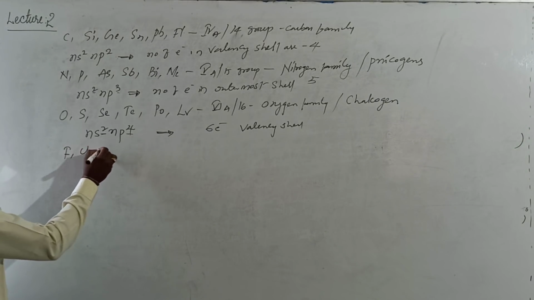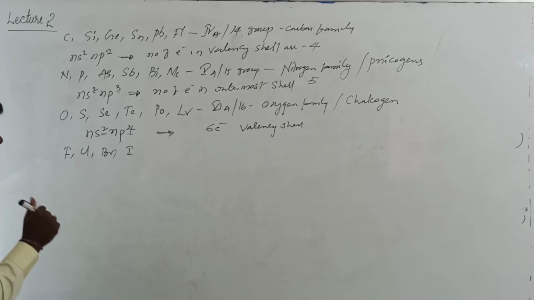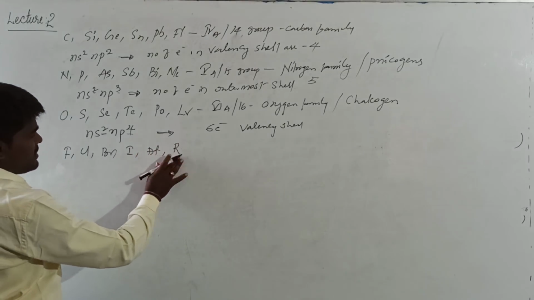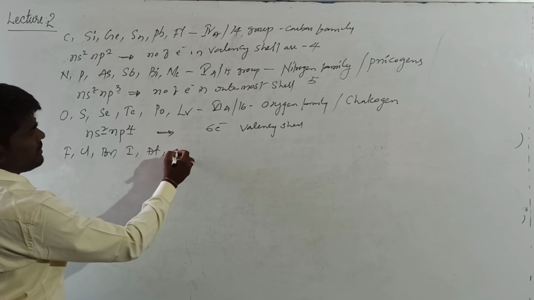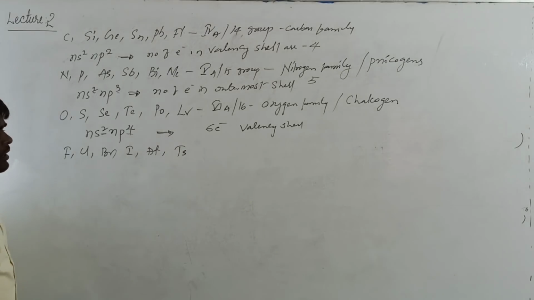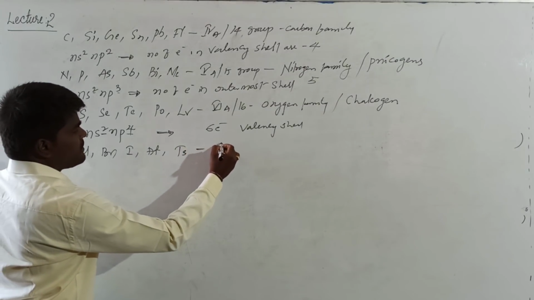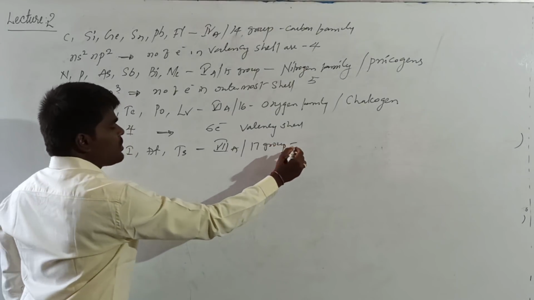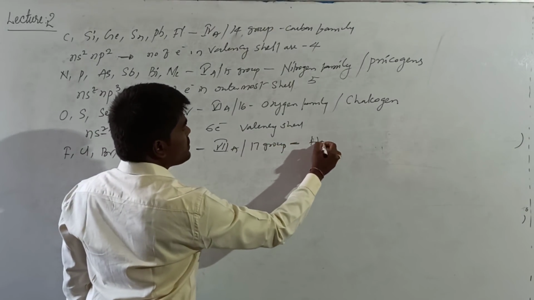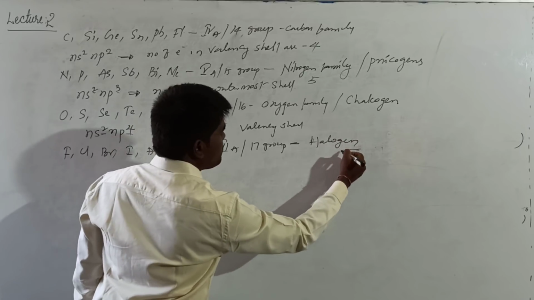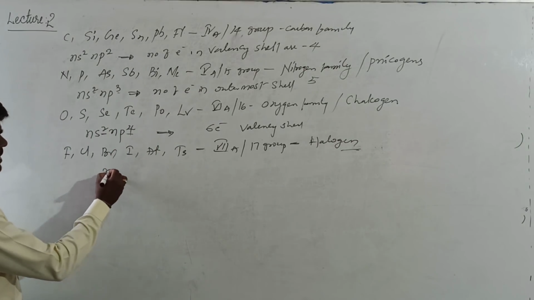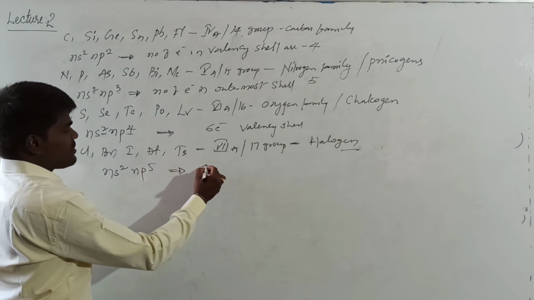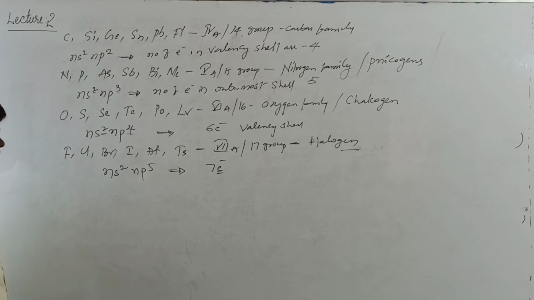And fluorine, chlorine, bromine, iodine, astatine and tennessine are included in 7th A or 17th group. This is also called halogens. We are very familiar with this term, halogens. The general valence electronic configuration of this family is ns2 np5, right? There are 7 valence electrons.